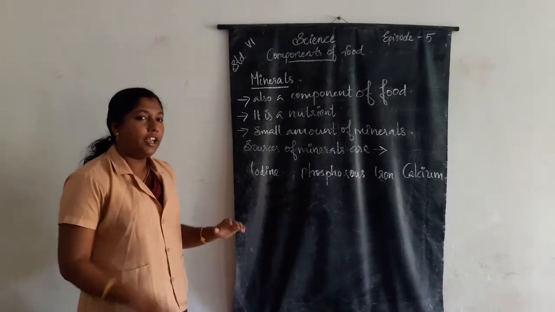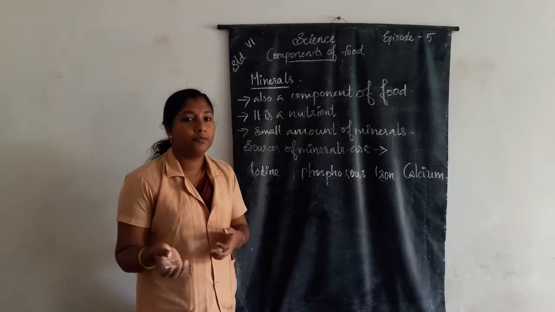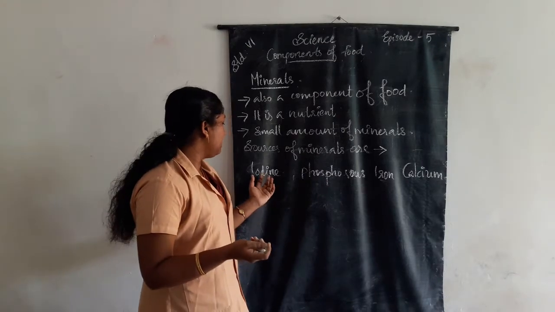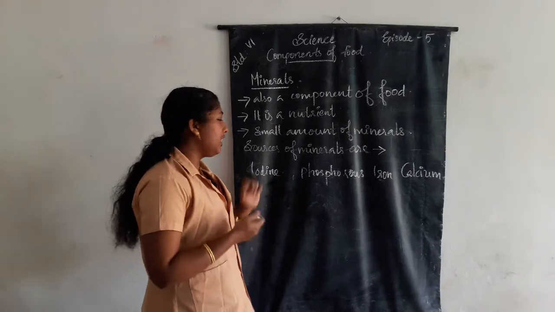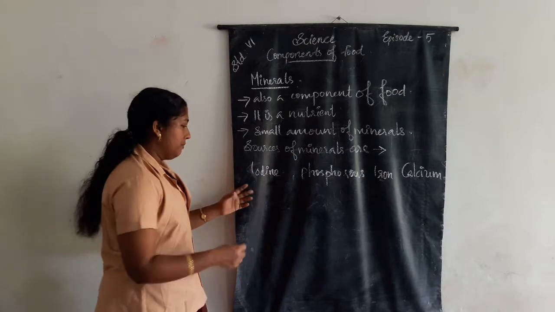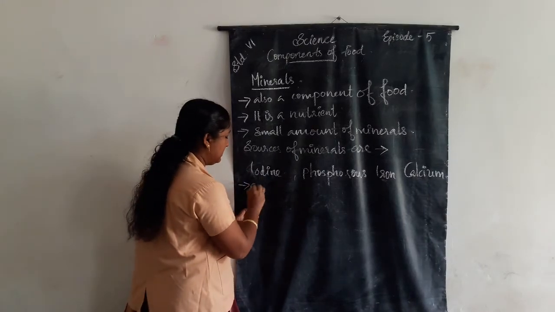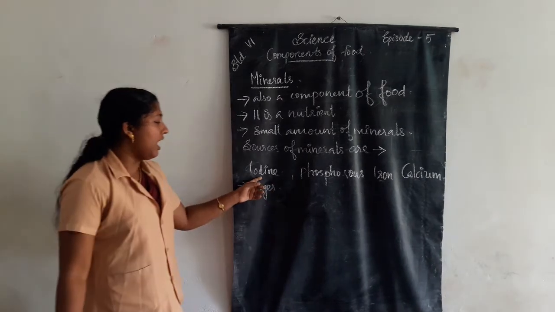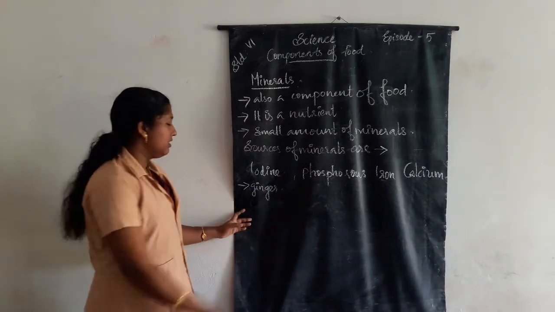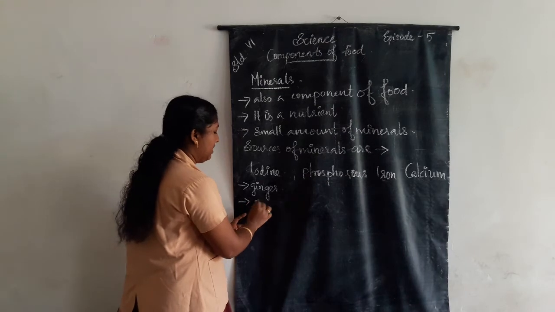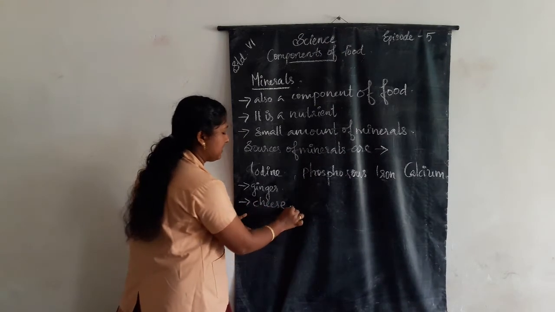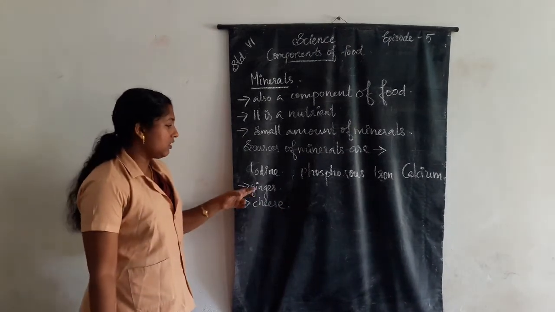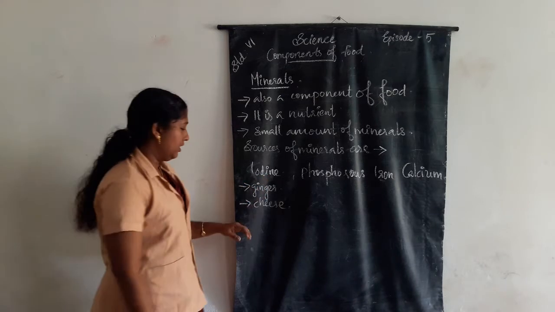Then iodine-containing food items. Can you give names of iodine-containing foods? For example, ginger. Ginger is an example of an iodine-containing food. Then another example, cheese. Cheese is also an iodine-containing food.